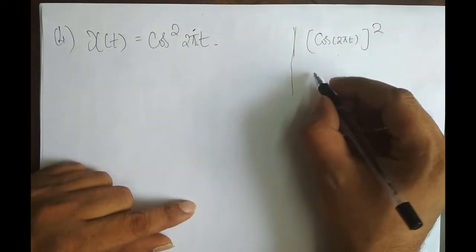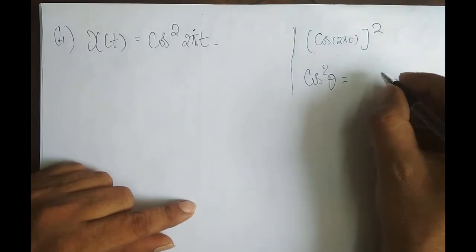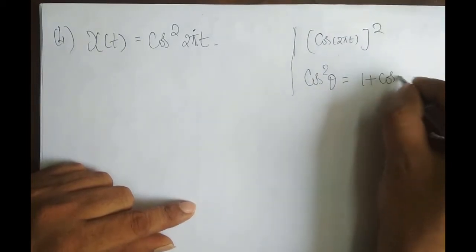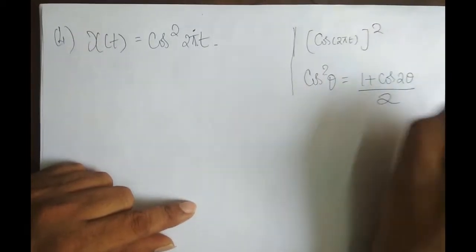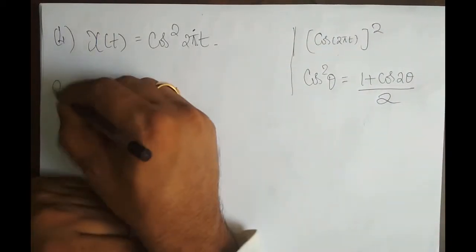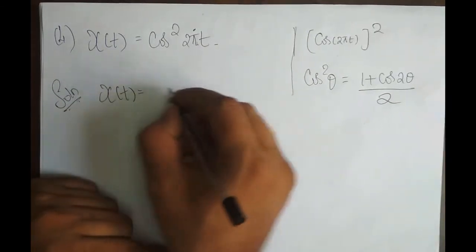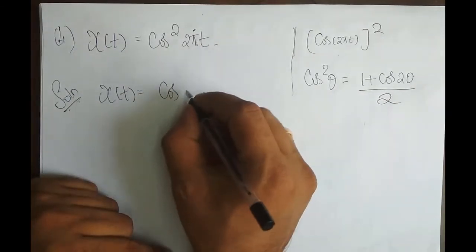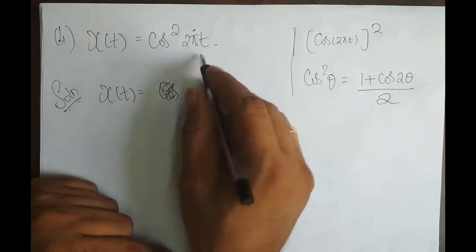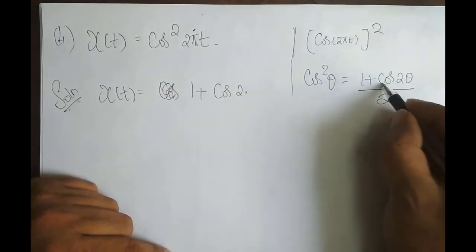Okay. So what is cos square theta? Cos square theta is nothing but 1 plus cos 2 theta divided by 2, right? So solution. I can write this as x of t is equal to 1 plus cos of 2 theta divided by 2.